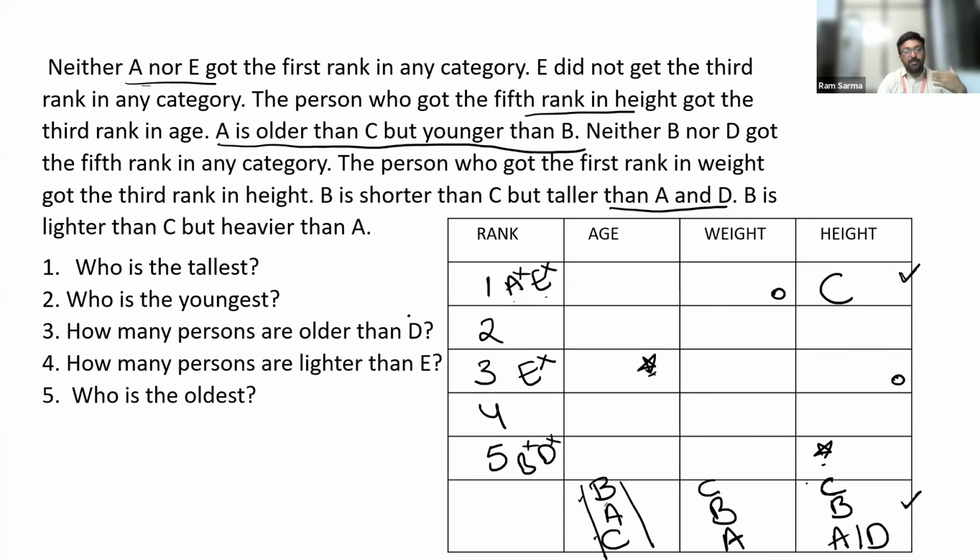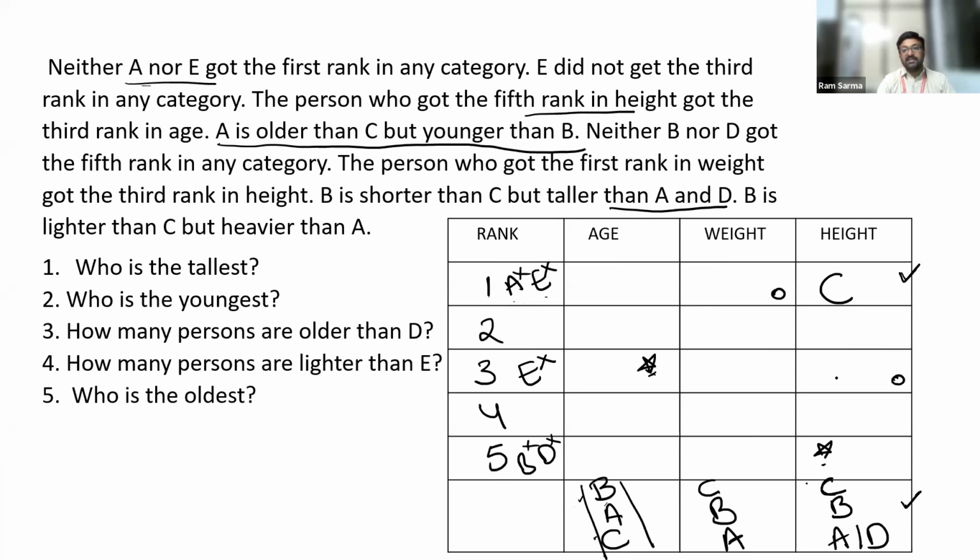I know that B should get the second rank. There is no possibility for B to get the third rank. You need to understand this. Please listen to me carefully. You should mainly focus on this particular point. I'll try to prove that B cannot get the third rank. I have a proper reason.